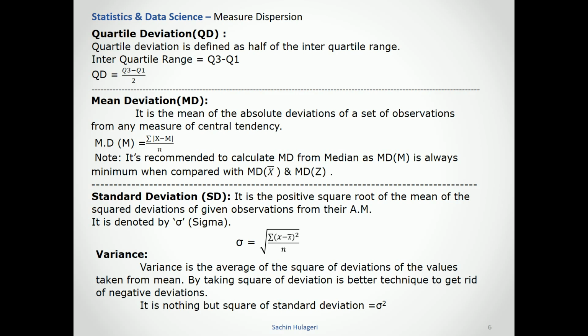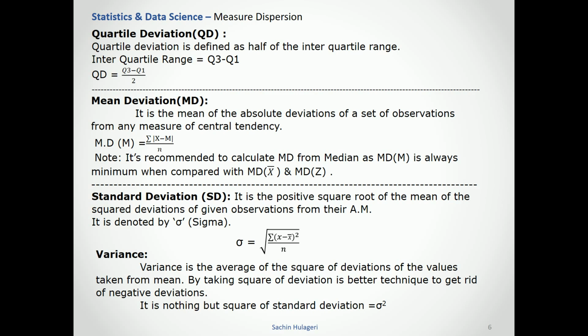Then the mean deviation is the mean of the absolute deviations of a set of observations from any measure of central tendency. It is calculated using the summation of the absolute value of x minus mean, divided by n, where n is the number of observations.